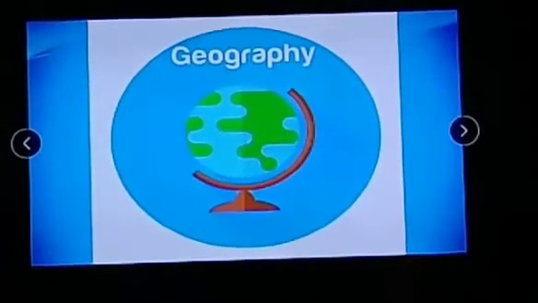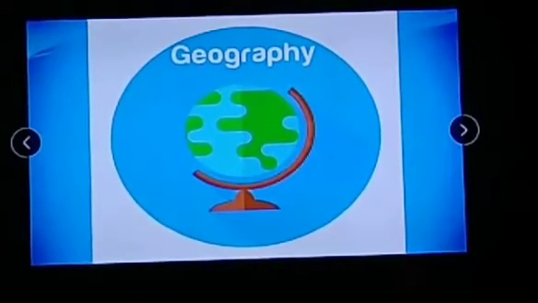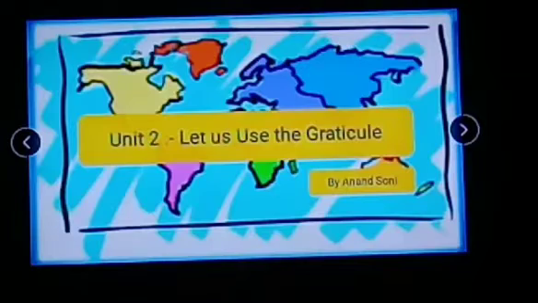Good morning, students. Today we are going to start a new lesson of geography, and the name of the lesson is Let Us Use the Graticule. But before we start the lesson, we have to recap the first unit.